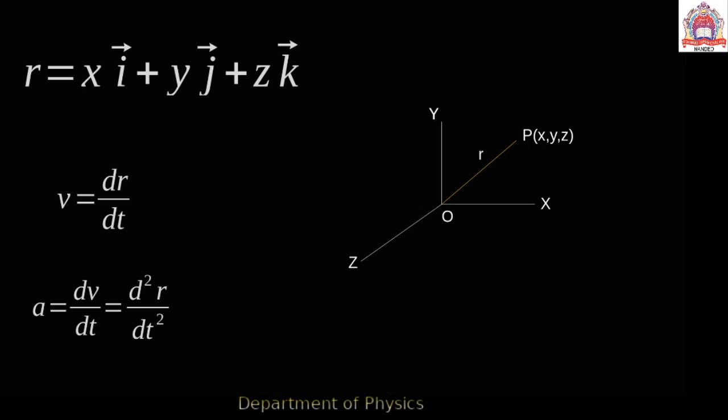Now the best example, which we generally observe when sitting in a train that is moving with constant velocity.